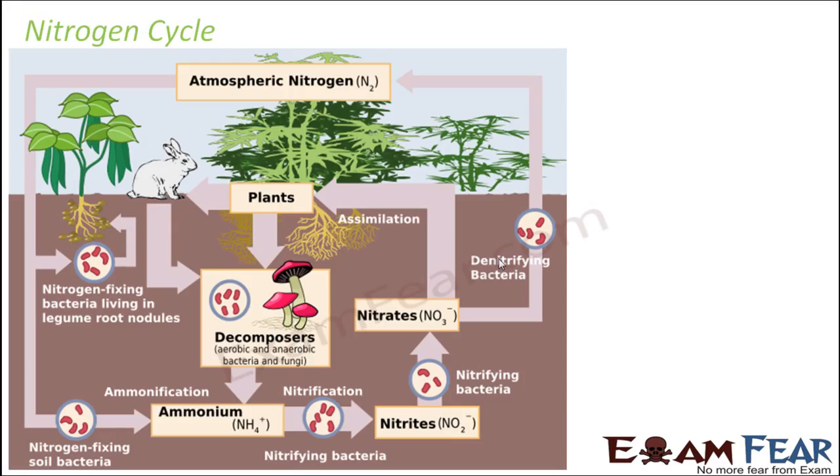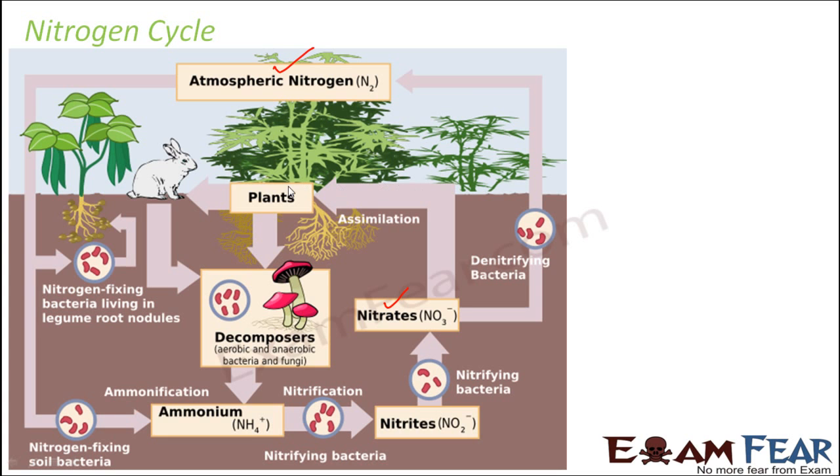Now let us quickly look at the nitrogen cycle as a whole. This is how the entire nitrogen cycle will look like. This is the atmospheric nitrogen. This atmospheric nitrogen is utilized by the nitrogen fixing bacteria and they convert it into ammonia, and the ammonia further is converted into nitrites and then it is converted to nitrates.